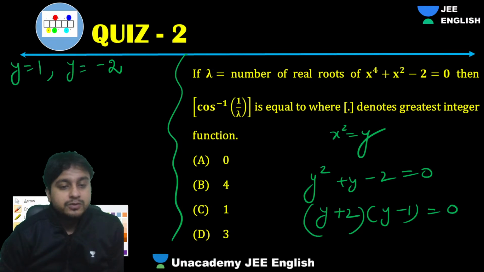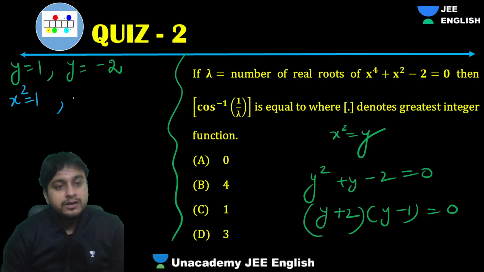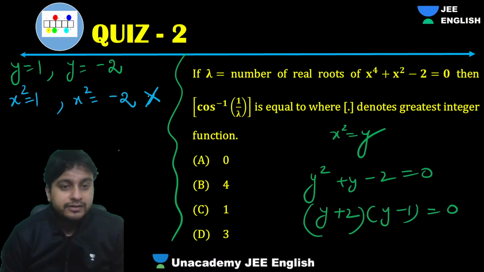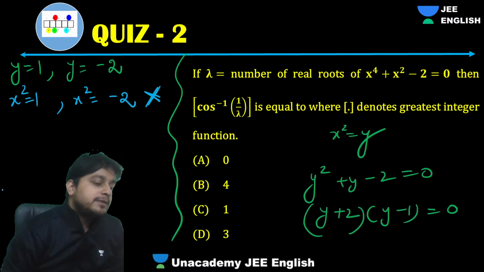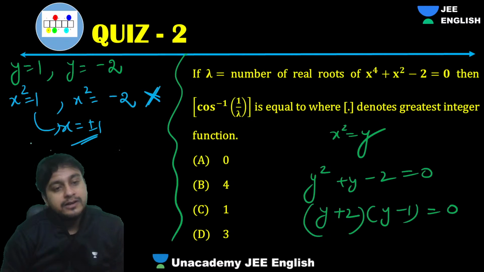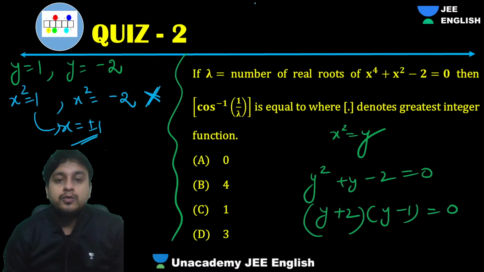What is y? Y is our x square. So x square equals 1 or x square equals minus 2. Tell me, can it ever be negative? No, this part is not possible at all, because a square can never be negative. That's the reason why we'll get x equals plus minus 1, from here only. That is the answer. We've got two roots. That means lambda is 2, my dear.